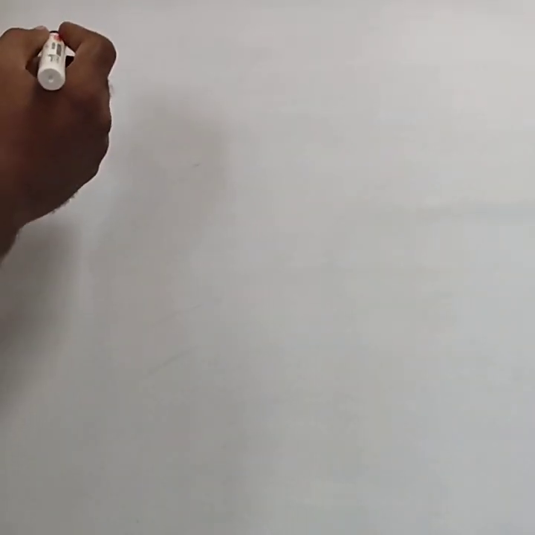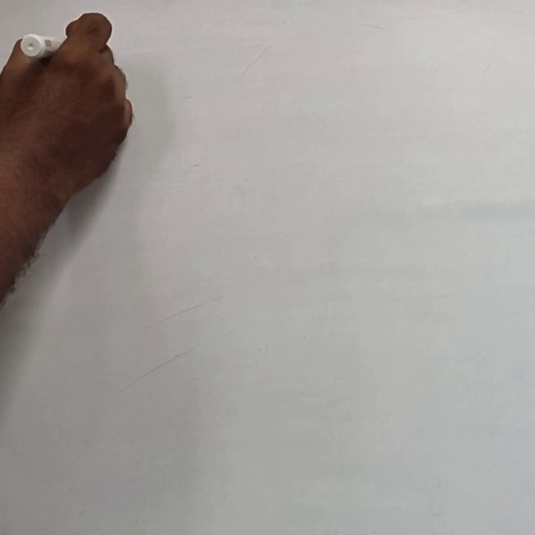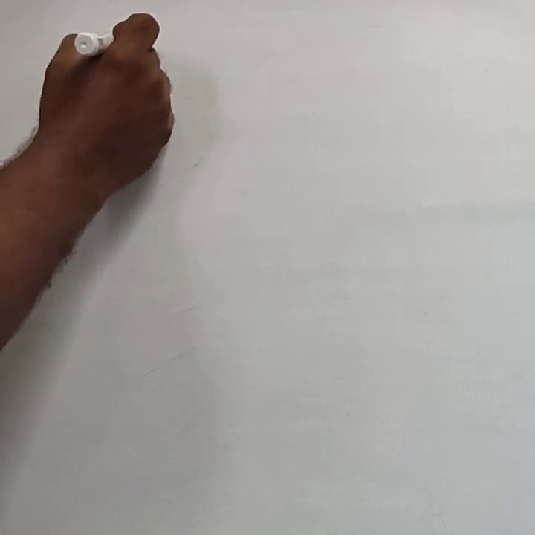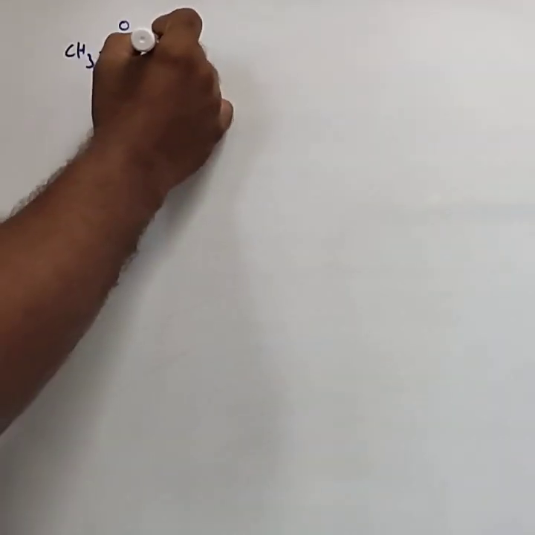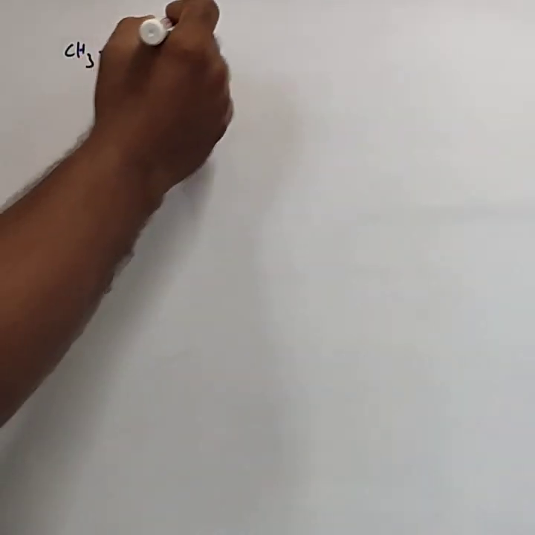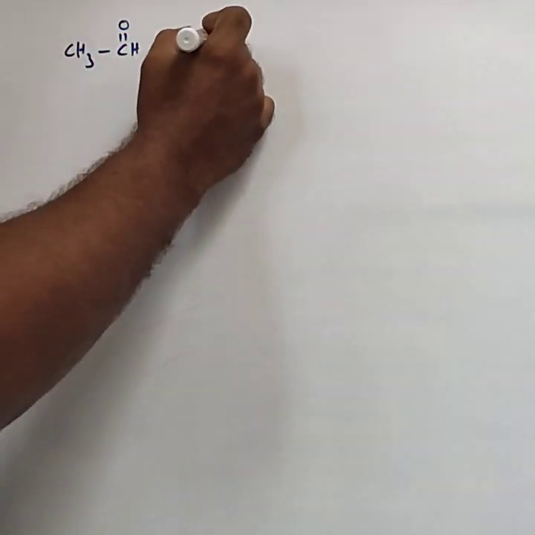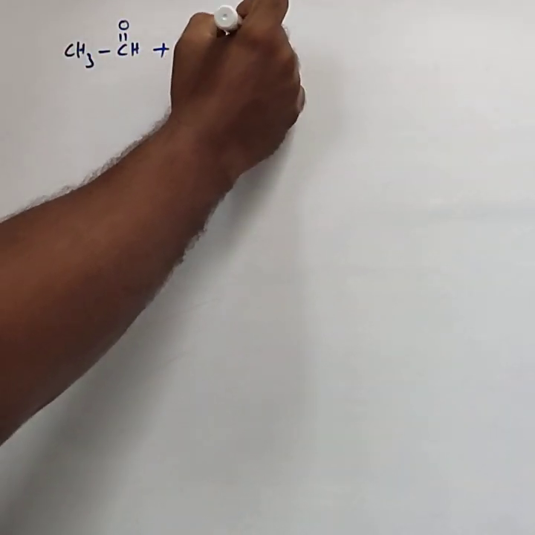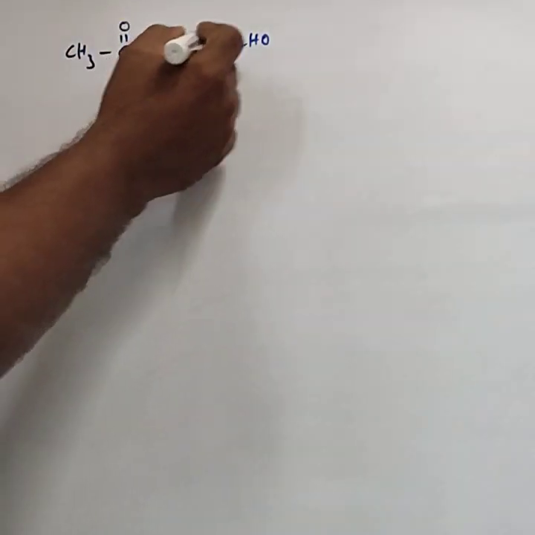That is acetaldehyde. Two molecules of acetaldehyde. CH3CHO is one acetaldehyde. I consider one more acetaldehyde. This is the alpha hydrogen atom, H-CH2, separating the alpha hydrogen atom. This is an alpha hydrogen.